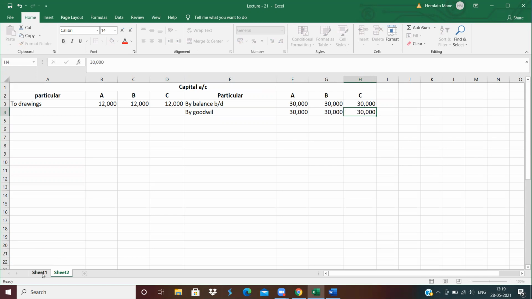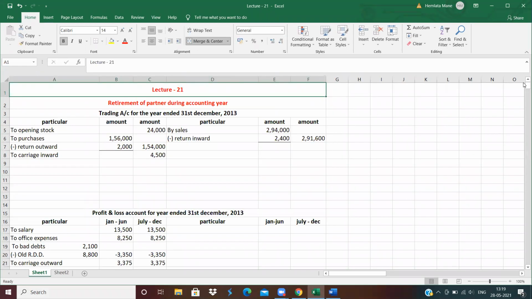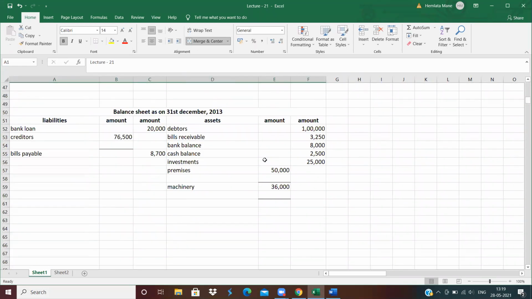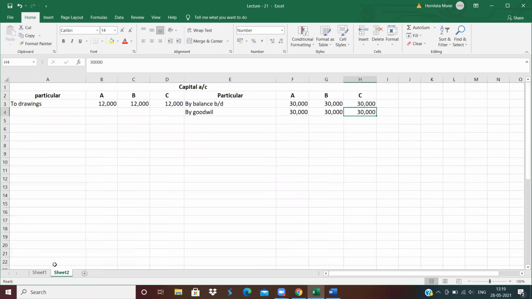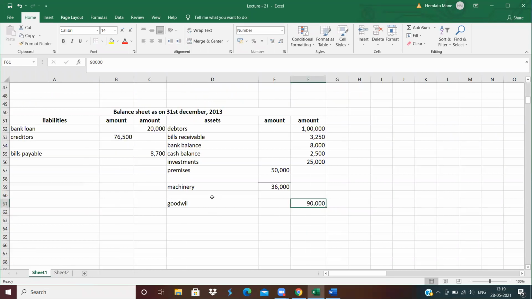And second effect, asset side, goodwill, 90,000. Clear? First effect, partners' capital account credit side by goodwill, and second effect, balance sheet asset side.